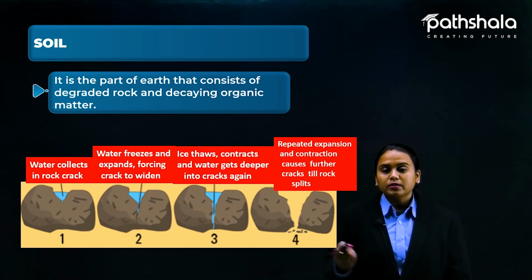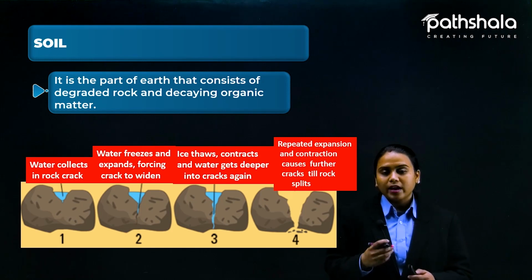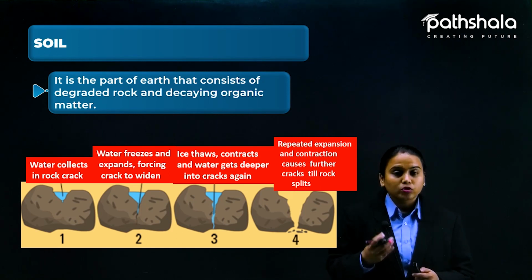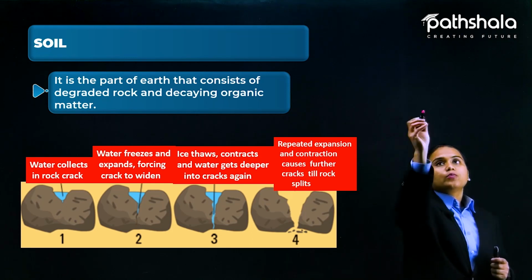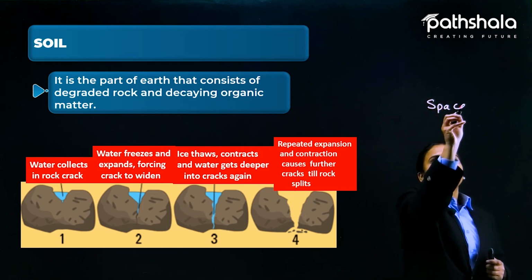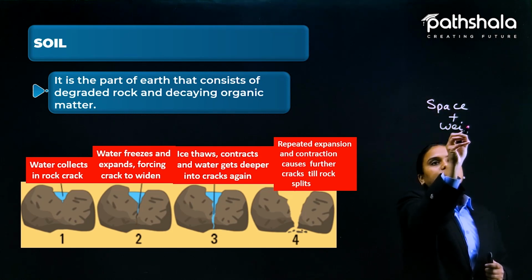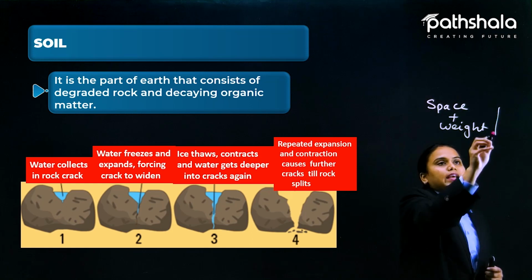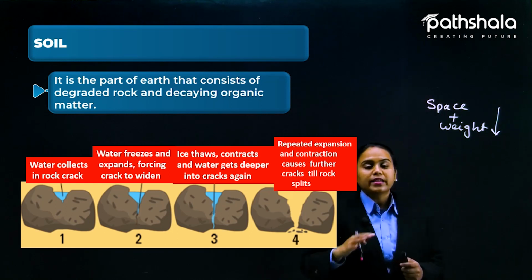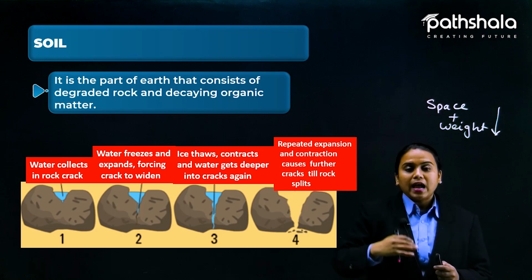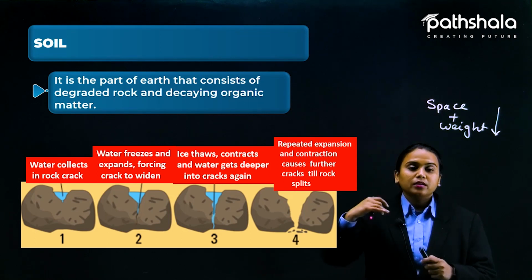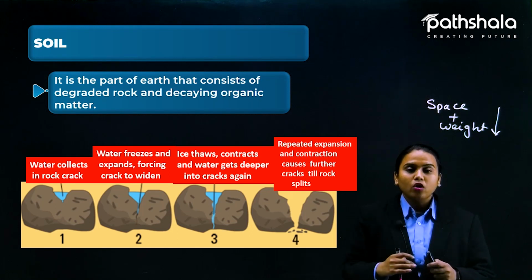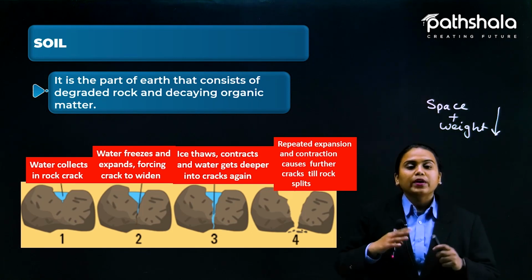Let's suppose this is the first picture that you can see. Water collects on the rock and it is going to crack it. You know, water also has weight because it is matter. Everything that is matter occupies space and has weight. So ultimately we can say it puts pressure on the rock. Water that is collected during rain, when it dries up after some time, the direct sunlight striking the rock is now going to break it.